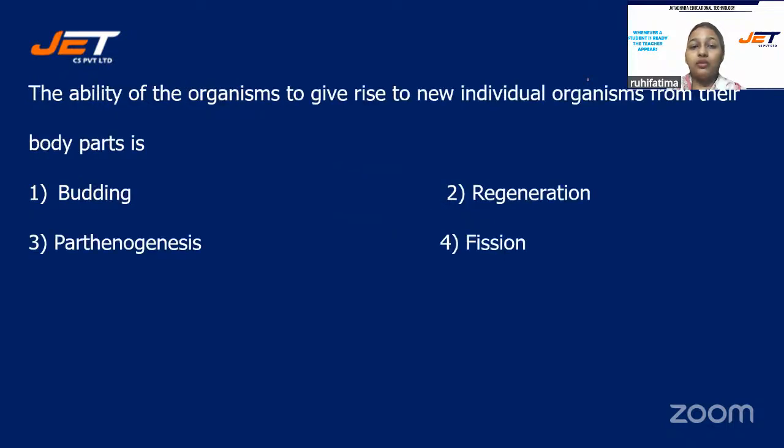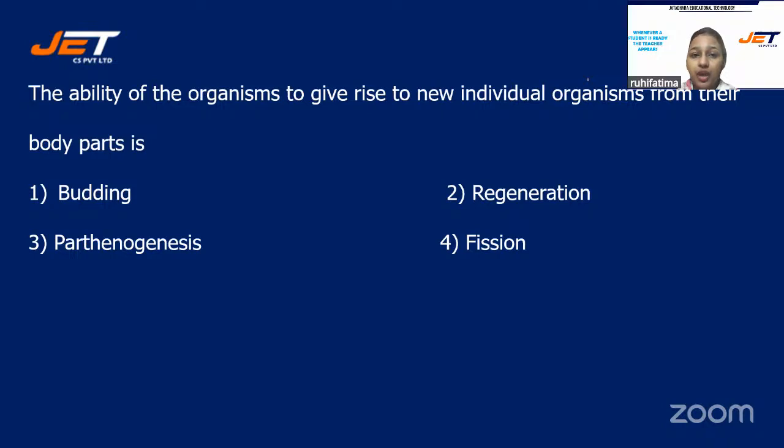Next one. The ability of the organisms to give rise to new individual organisms from their body part is. And your options are number one, budding, number two, regeneration, number three, parthenogenesis, or is it number four, fission? This question is also very important, students. Make a note of it. This question is also asked many times.